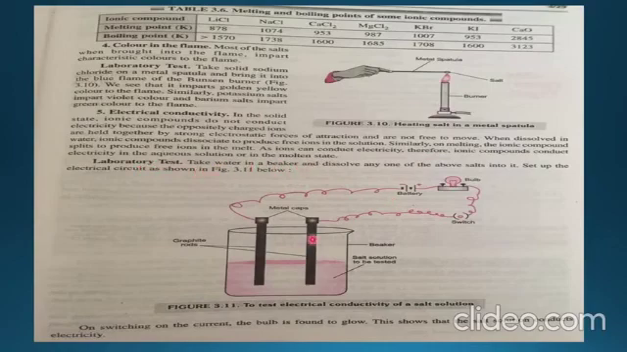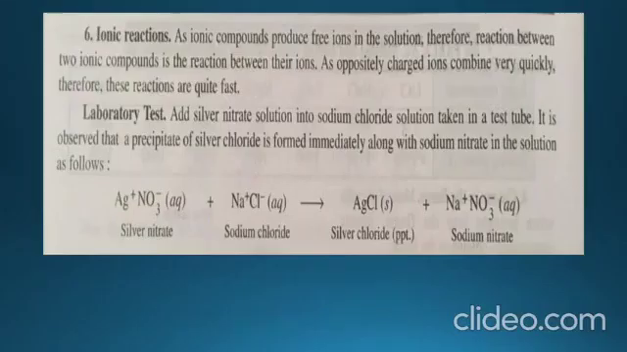Again, with the figure it is shown: take water in a beaker, dissolve one of the above salts in it, and set up the electric circuit. This is the salt solution to be taken. These are the graphite rods and these are connecting wires, switch, bulb and battery. On switching on the current, the bulb is found to glow. So this shows that the salt solution conducts electricity.